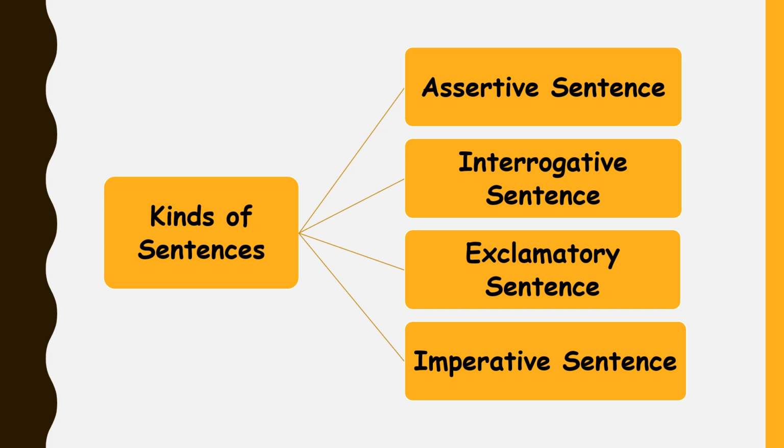Thus, in this way, sentences are categorized into different kinds according to their purpose. These kinds of sentences are assertive sentence, interrogative sentence, exclamatory sentence, and imperative sentence. Let's learn about each of these kinds.